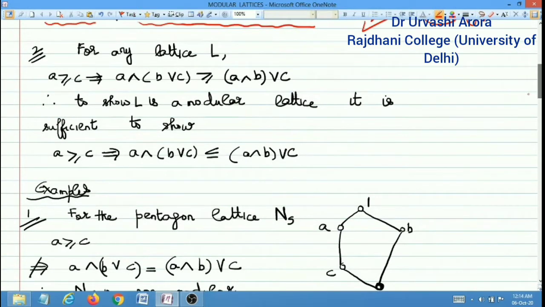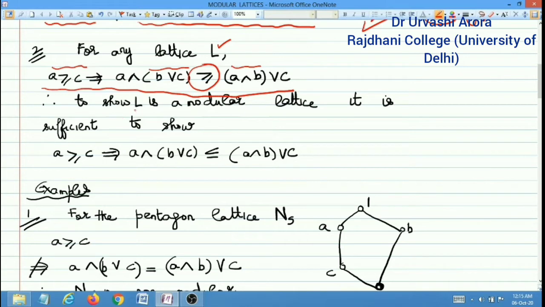Now the second thing which has to be noted is that if L is any general lattice, not necessarily a modular lattice, then this particular statement is always true. That is, whenever A is greater than equal to C, then it always implies that A meet B join C is greater than equal to A meet B join C. So this inequality is always satisfied in any general lattice.